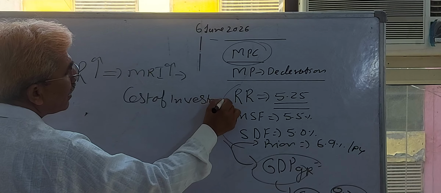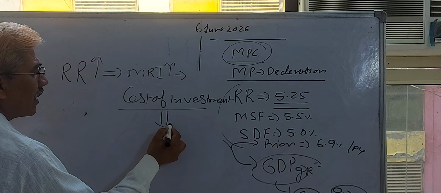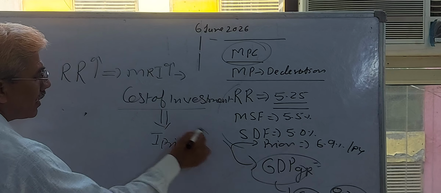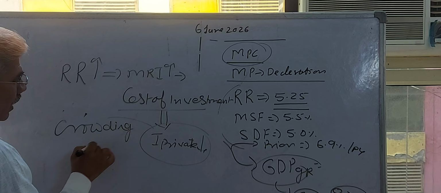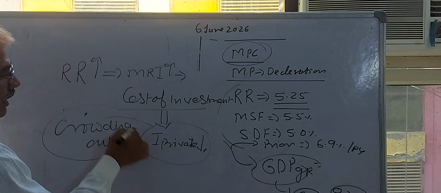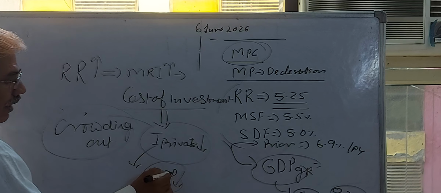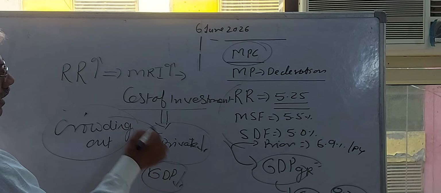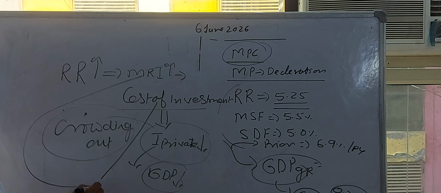Cost of investment means if the cost of investment increases, that can discourage private sector investment. This is technically known as crowding out. Decreasing investment definitely decreases the GDP growth rate further, by more than this 0.3%. One thing is very clear: on one side investment decreases, and on the other side, due to the high cost of loans, our